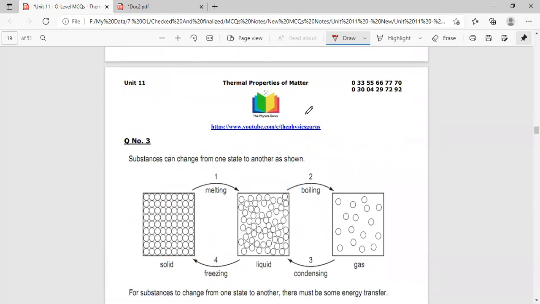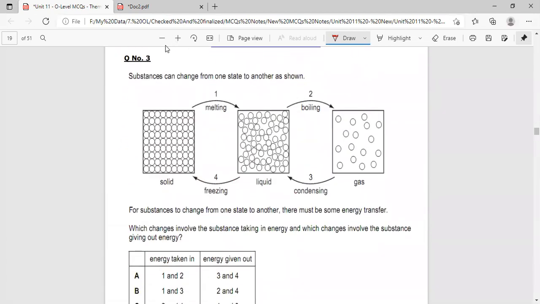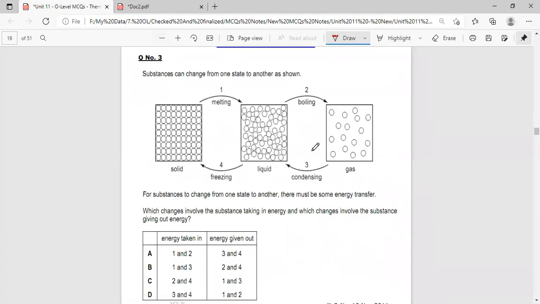Now move towards the next MCQ. Interesting MCQ is there. The same concept is there.